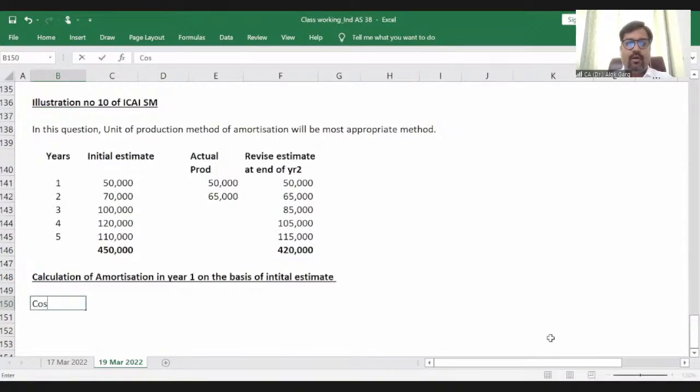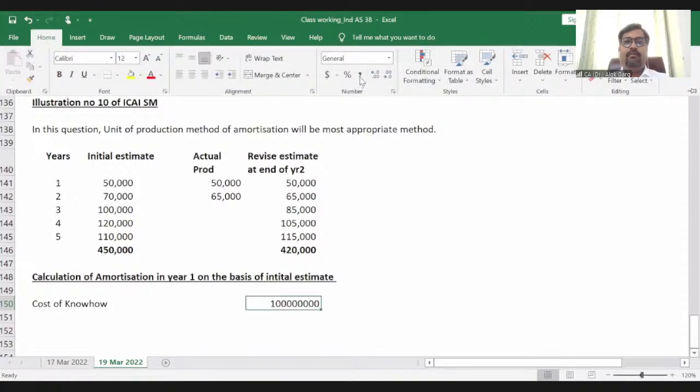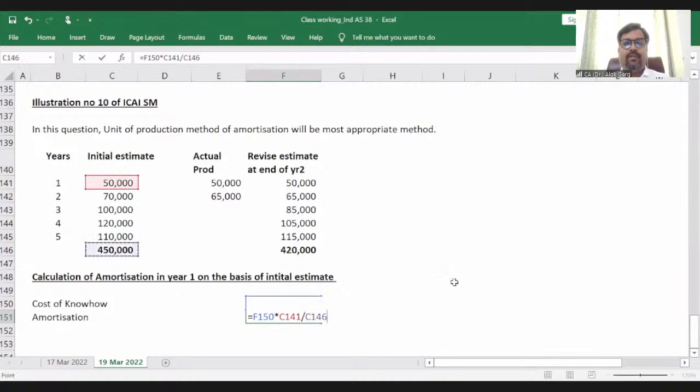So the cost of know-how is 10 crore. Then amortization is 10 crore multiplied by 50,000, which is the actual production, divided by 4,50,000, right?